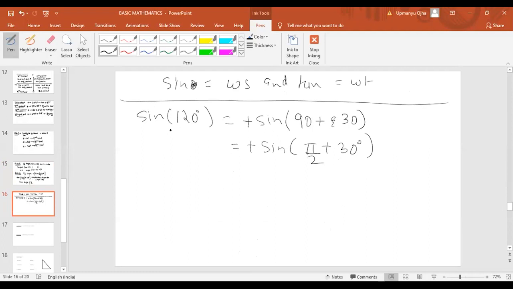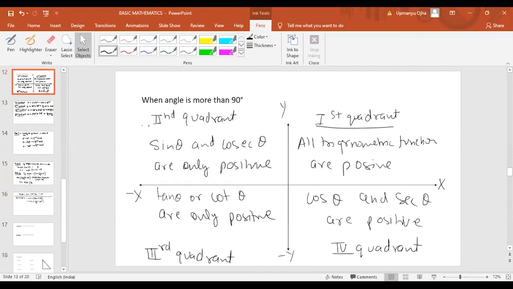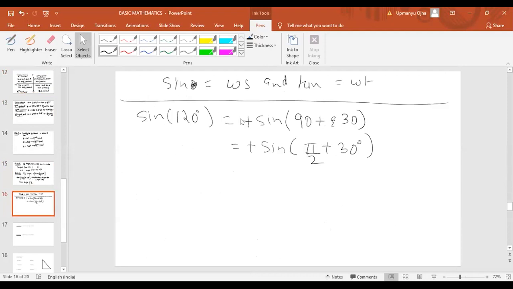Sine 120. First of all, you have to locate 120 degree. 120 degree will be located in which quadrant? Second quadrant, which we have discussed. It is lying between 90 to 180 degree. Now in second quadrant, what is positive? Sine functions are positive. So if it is positive, can we write this as plus sine? Can we write this as sine of 90 plus 30, because 120 can be written as 90 plus 30? So it would be plus sine of 90 plus 30. The value of 90 written in terms of pi is pi by 2 plus 30 degree.